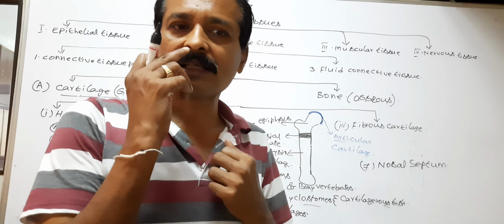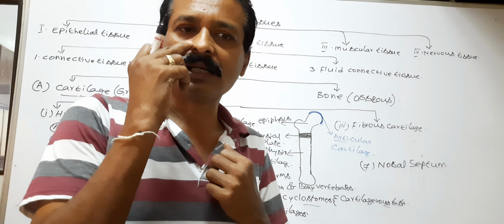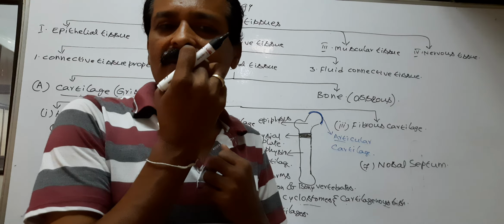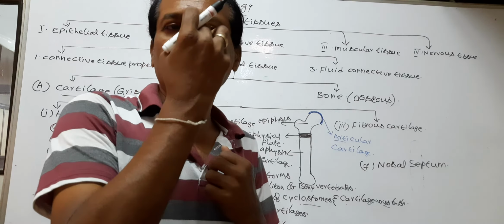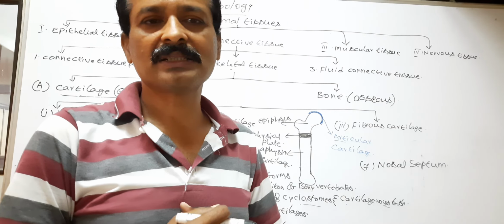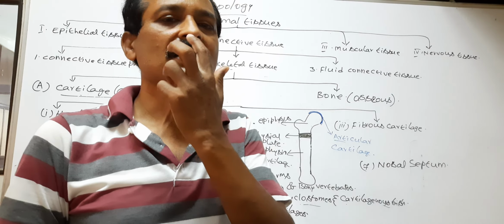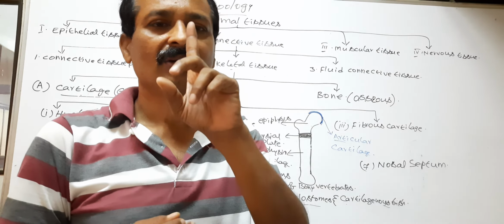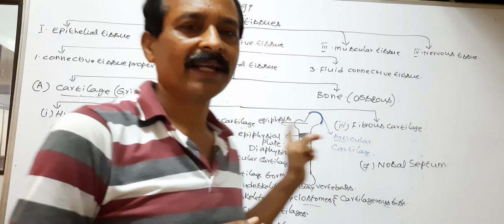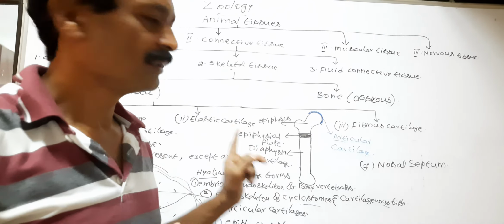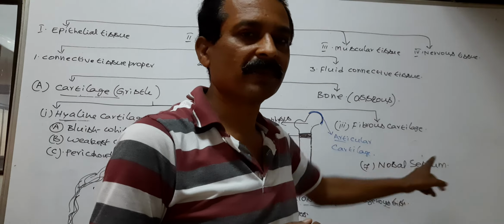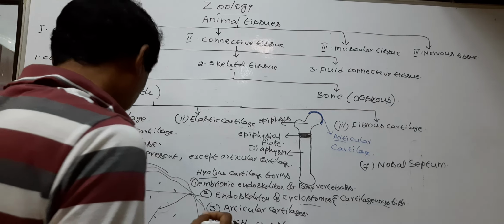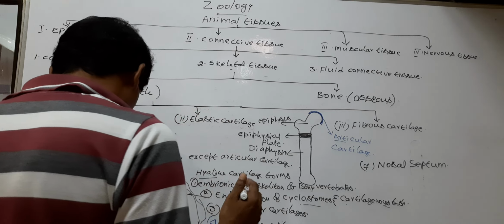The right external nostril opens into the right nasal chamber. The left external nostril opens into the left nasal chamber. These two nasal chambers are separated by a vertical hyaline cartilage called the nasal septum.